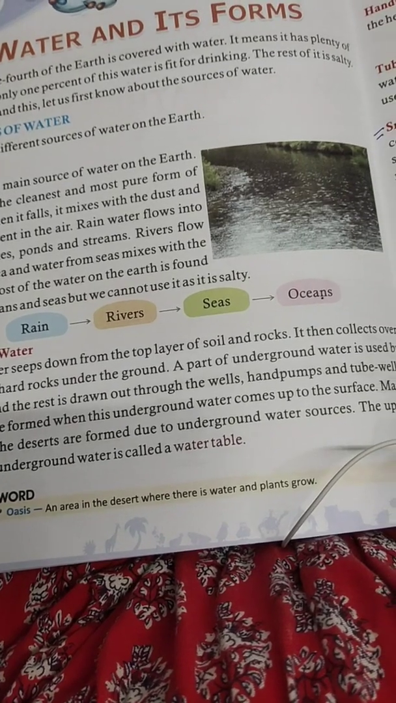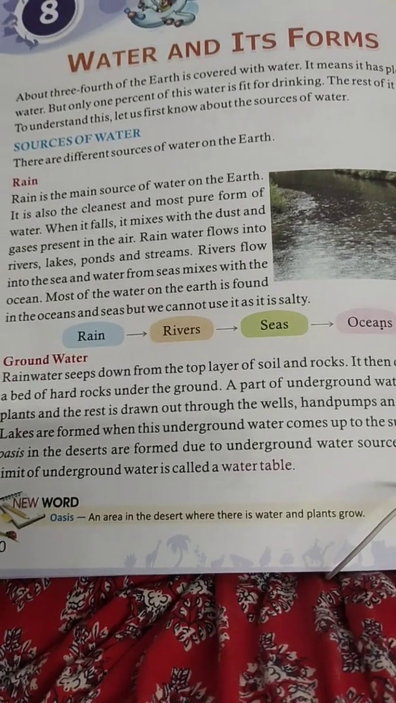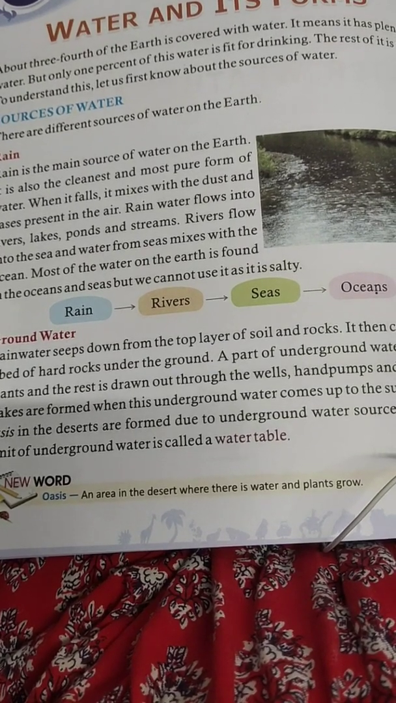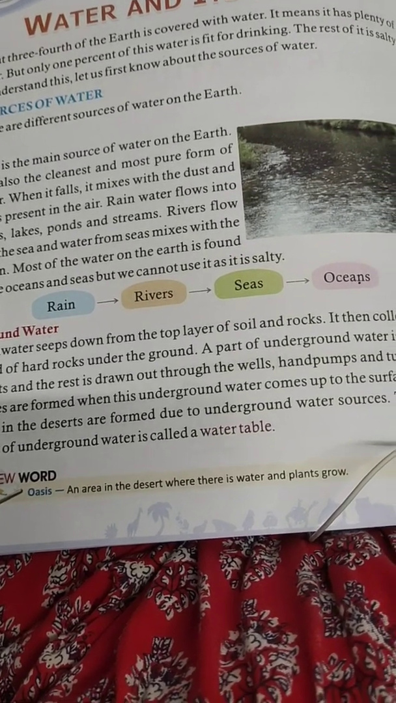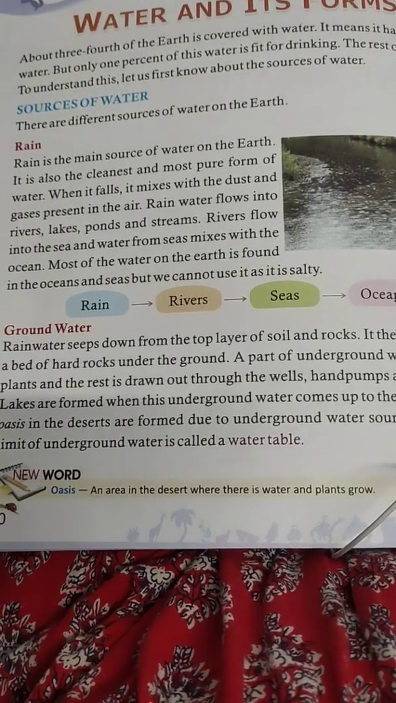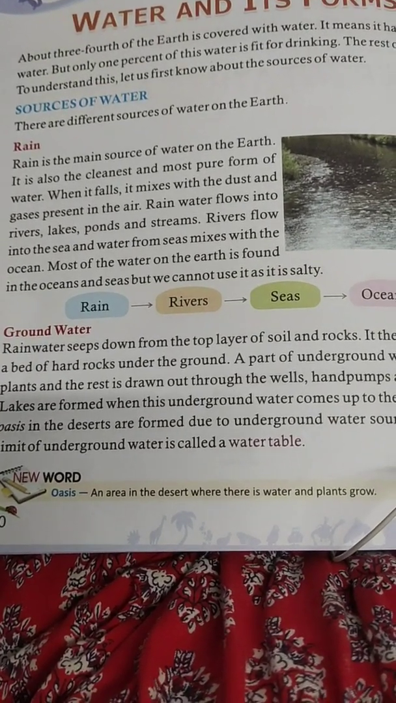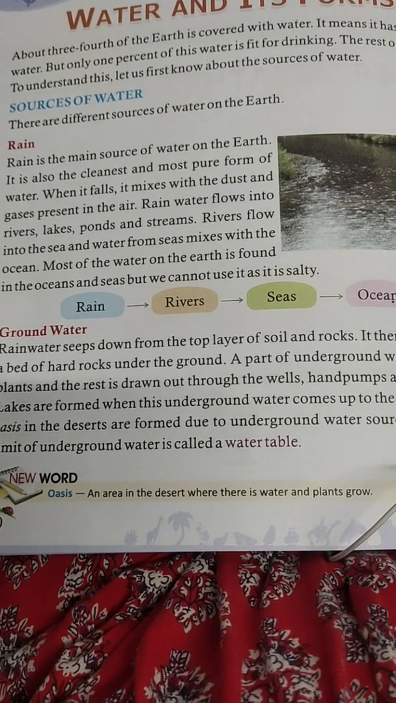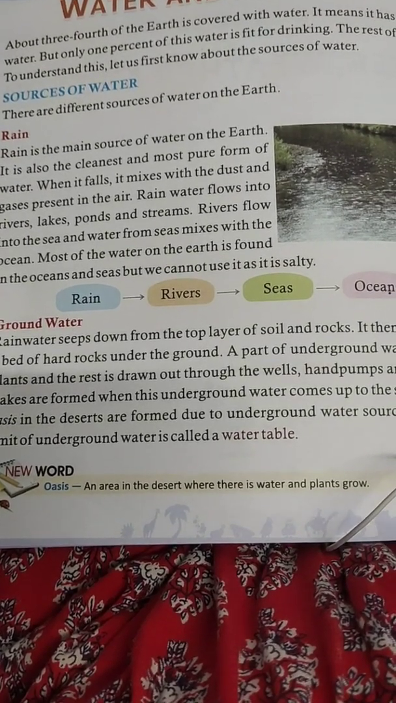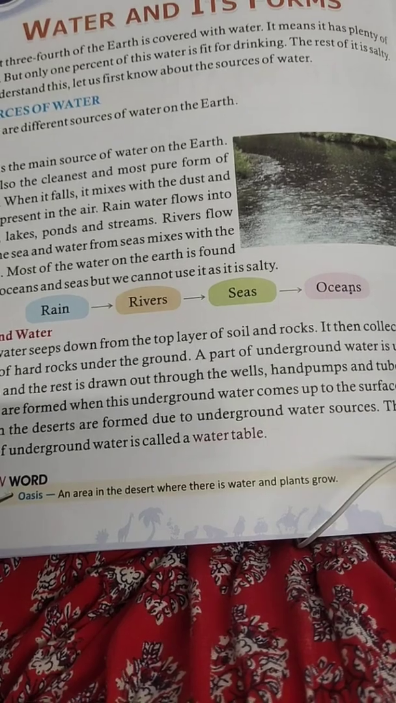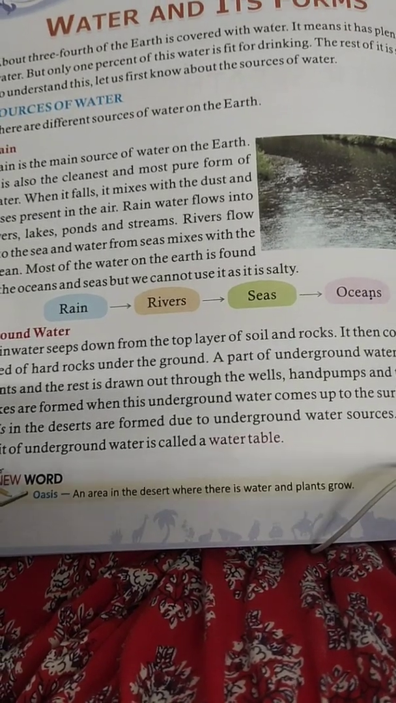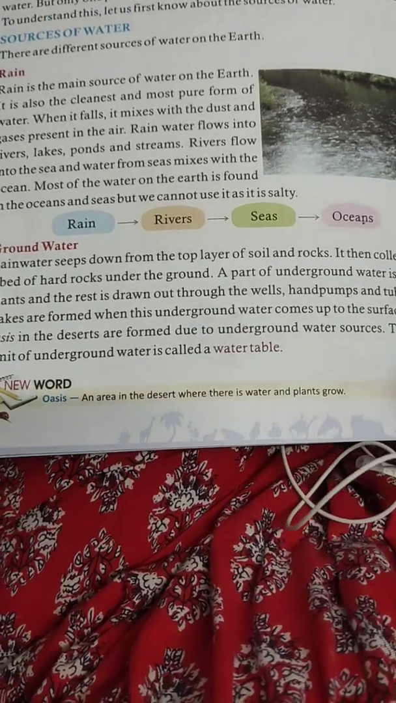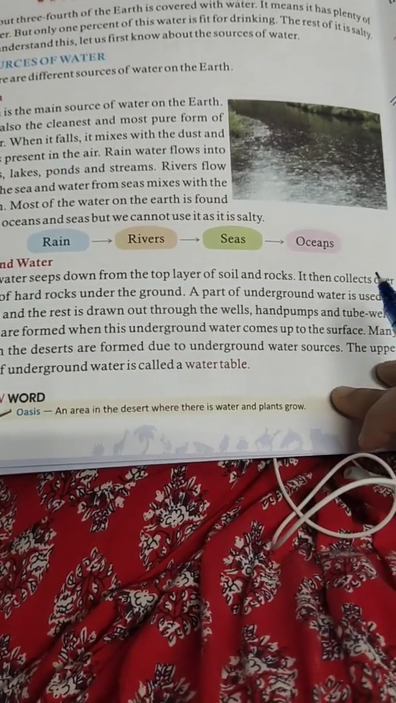The part of underground water is then used by plants, and rest is drawn out through the wells, hand pumps and tube wells. Then lakes are formed when this underground water comes up to the surface. जब ये underground water surface पे आ जाता है तो lakes बन जाते हैं, ponds बन जाते हैं.